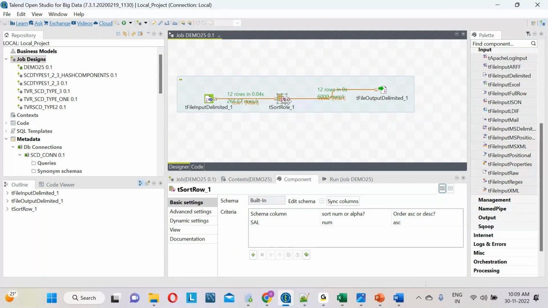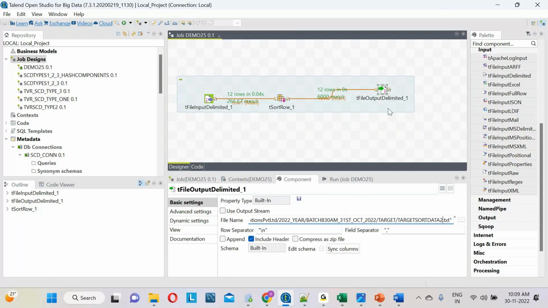I want to generate another text file and load the data, so we have to use the tFileOutputDelimited component. By using the tFileOutputDelimited component, I can generate another text file. Now, see guys, let me ask one question here.